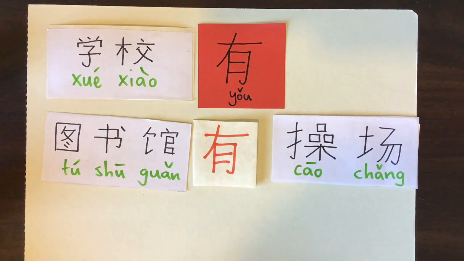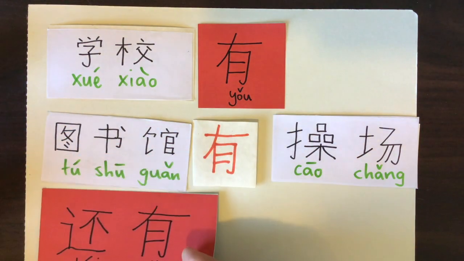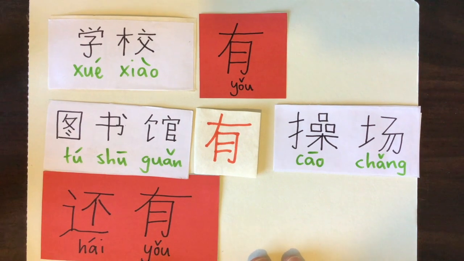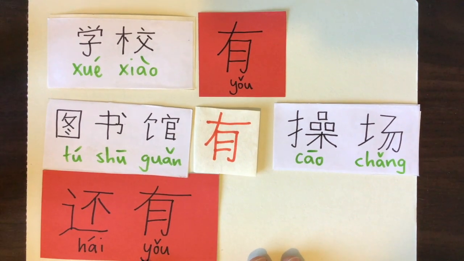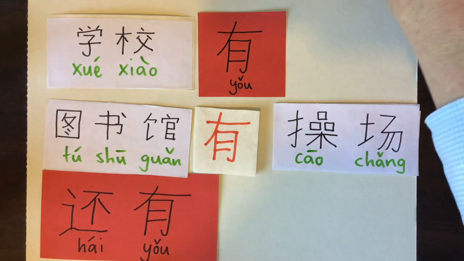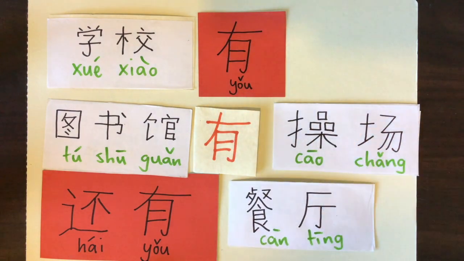And I'm going to add one more. I'm going to actually say 还有. Can we just fit that in? We can just. Okay. 学校有图书馆有教场还有, so as well as. Let's say it has a canteen. Very good if your school has a canteen.